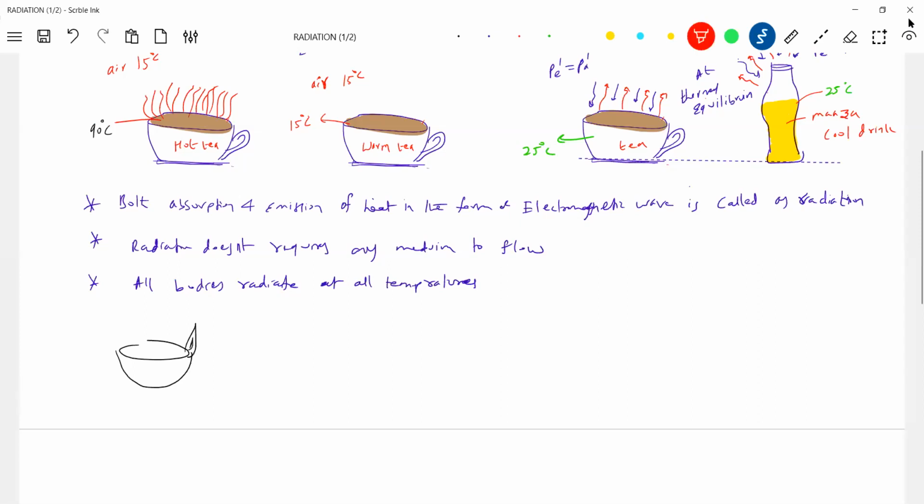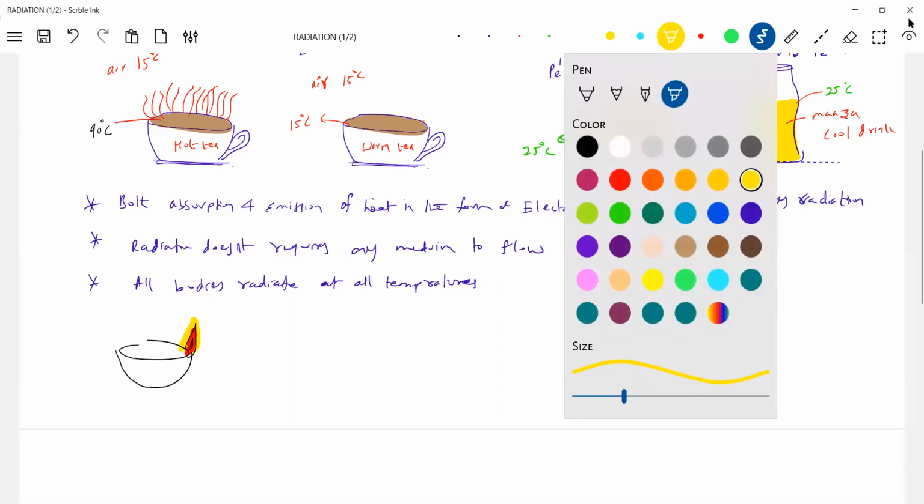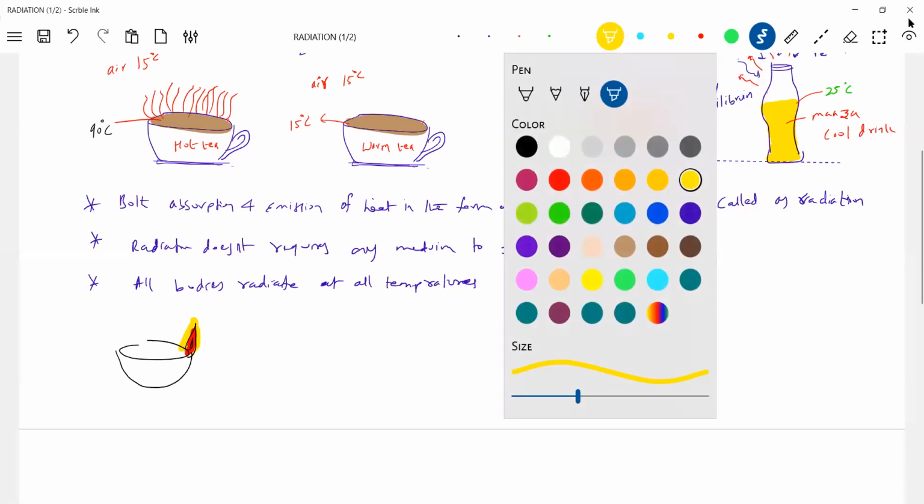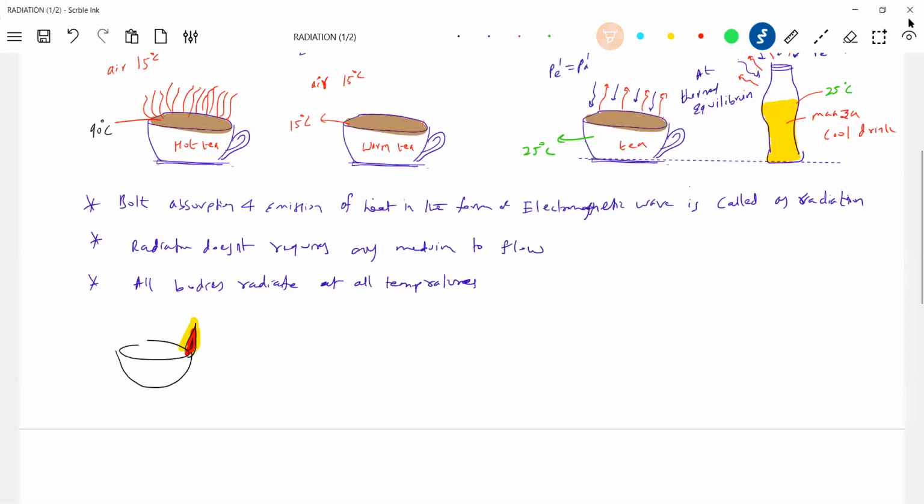Okay, I think all of you are very familiar with these things. We'll put some oil. How is that light coming?